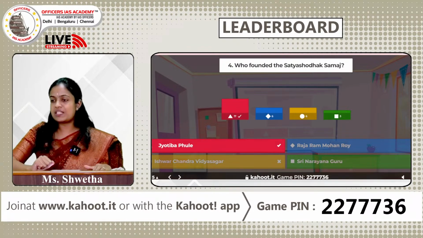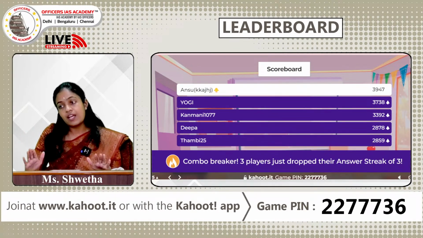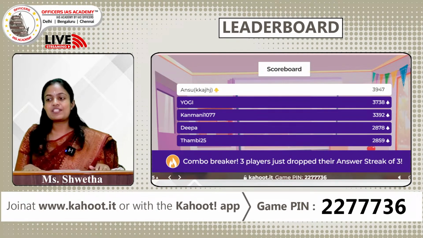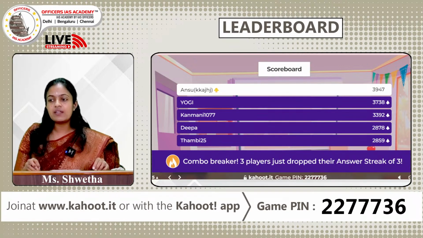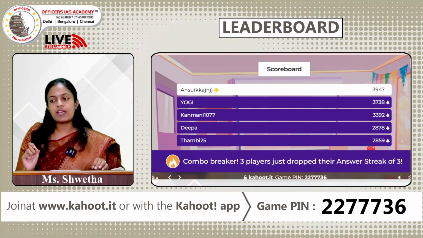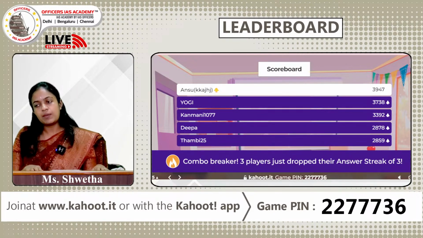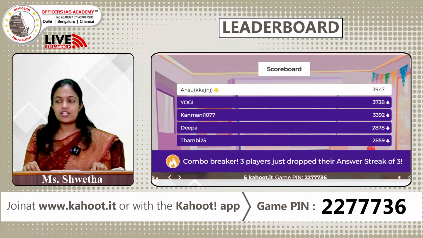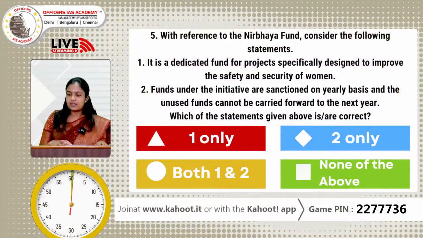Let us pass on to the leaderboard. Anshu is still on the first place, followed by Yogi on the second place. We have Kanmani on the third, Deepa and Thambi, they are on the fourth and fifth places respectively. 3 players, they have dropped their answer streak of 3. Passing on to the fifth question for today.